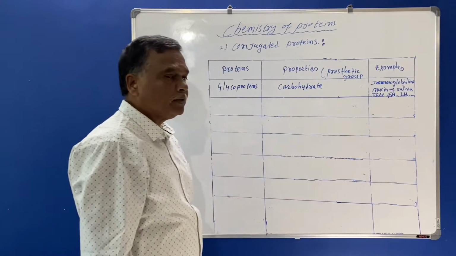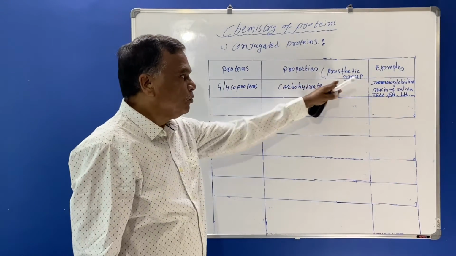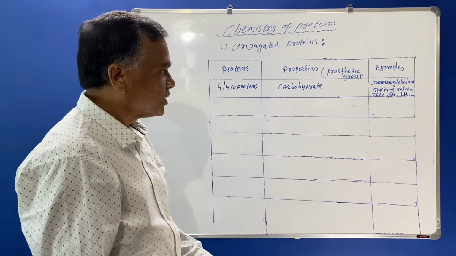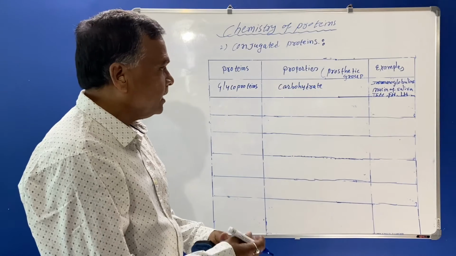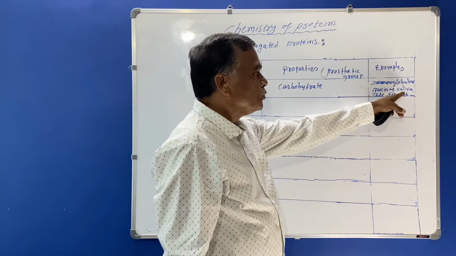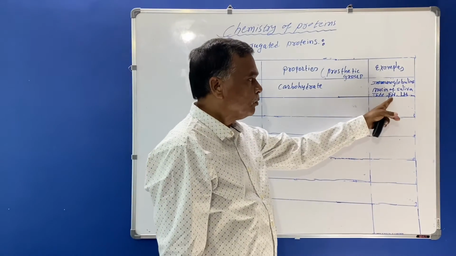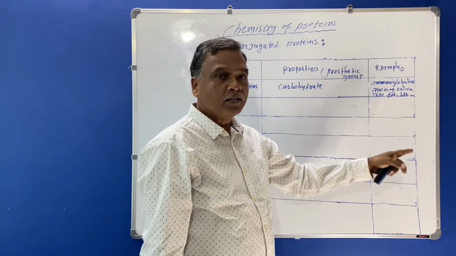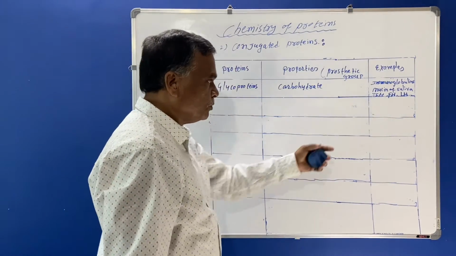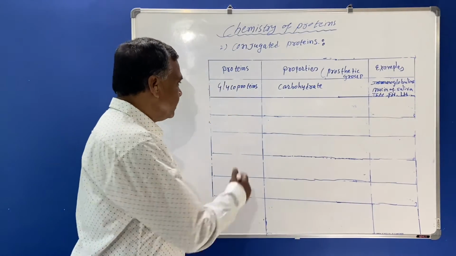So these are the examples of glycoproteins. You must know that immunoglobulins, mucin of saliva, TSH means thyroid stimulating hormone, FSH means follicle stimulating hormone, and LH means luteinizing hormone. So these are the examples.